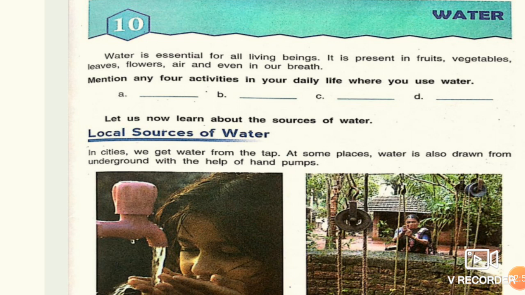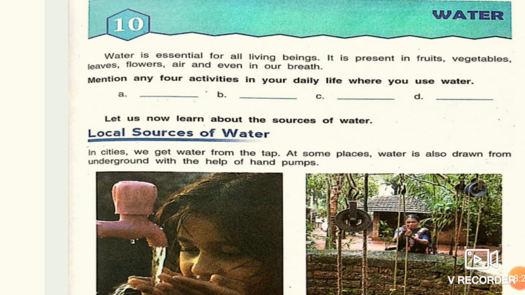Similarly, when you eat fruit, your hand feels wet because of the juice, and it contains water. Also in vegetables, the juices contain water. So all these vegetables, fruits, leaves, flowers, and the air we breathe contain water in vapor form.